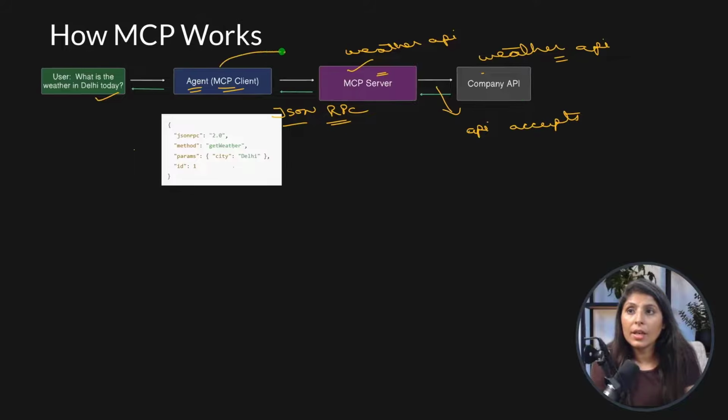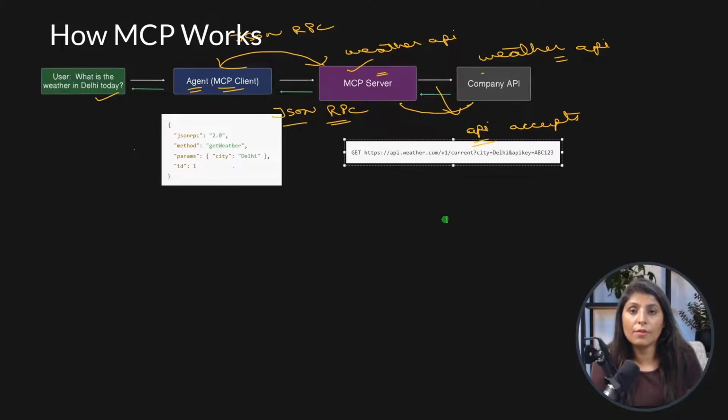See, here the interaction between these two is in which format? JSON RPC format. And the interaction between the MCP server and the company API is in which format? The format which that API or tool accepts. Now let's say this company API accepts this kind of format.